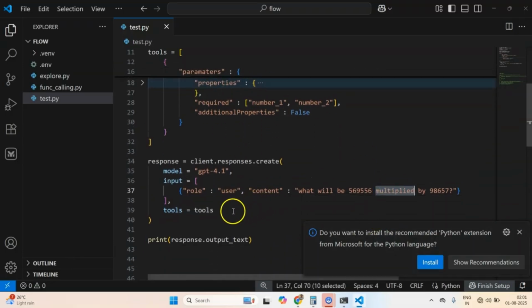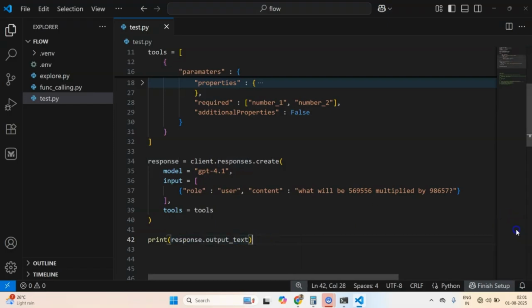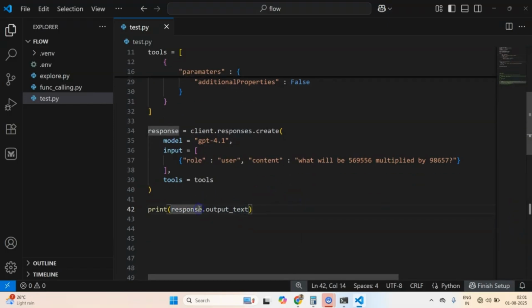If it is not, it will return nothing, no text. But if it is, then the response.output_text would be nothing. Okay, it will not return text in that case, whereas when I don't provide the tool, it will have something.